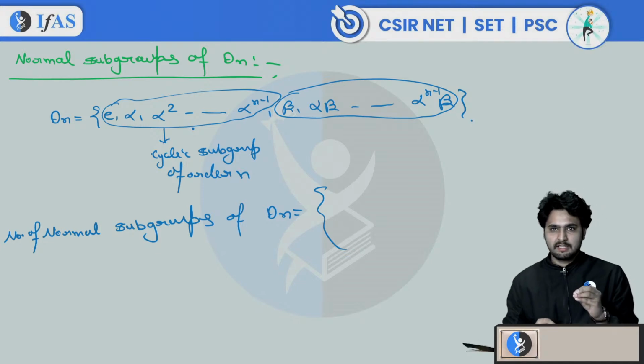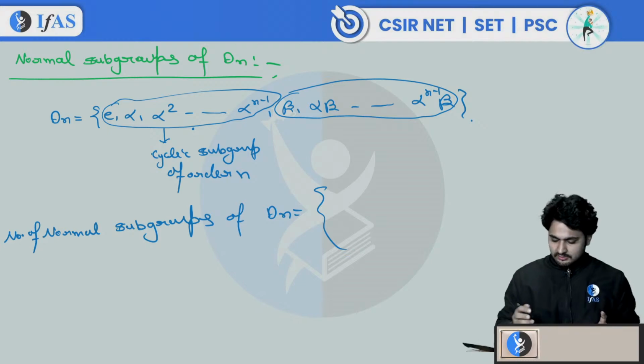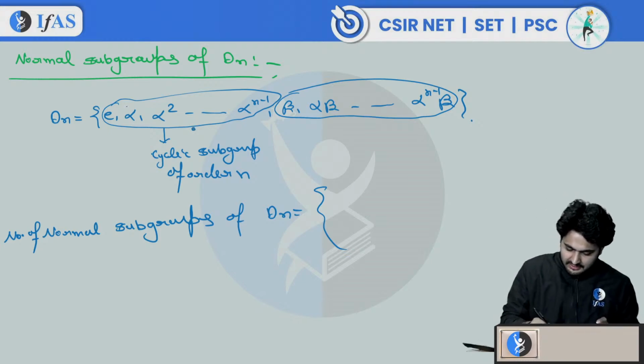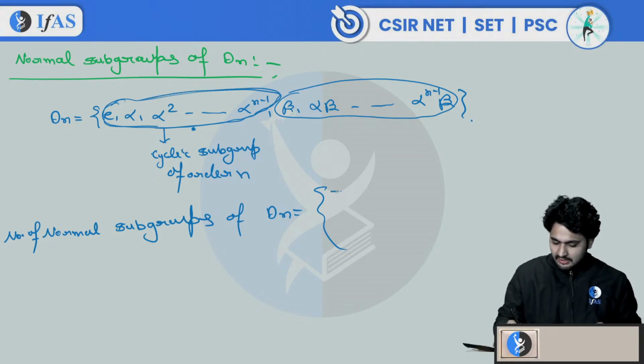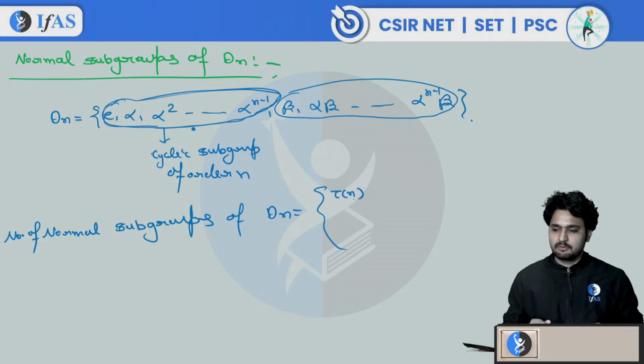You can verify that. So how many subgroups can this cyclic subgroup of order n have? It will have τ(n) subgroups, and every one will be a normal subgroup.